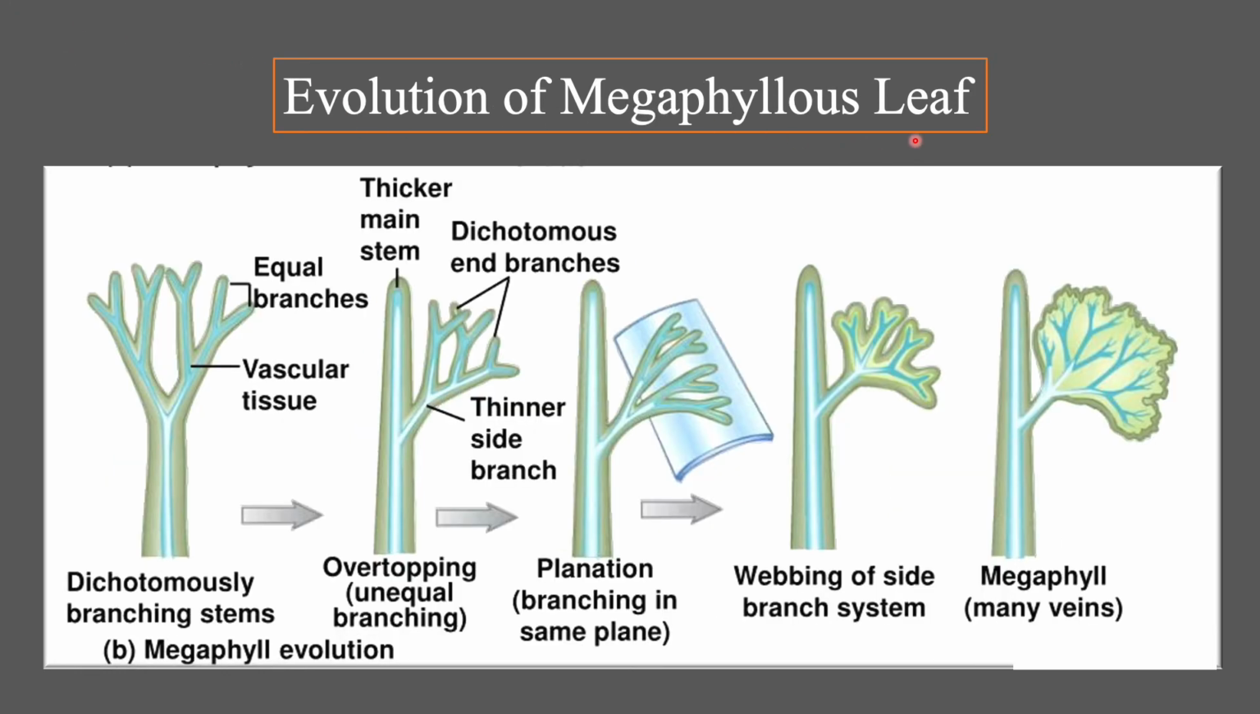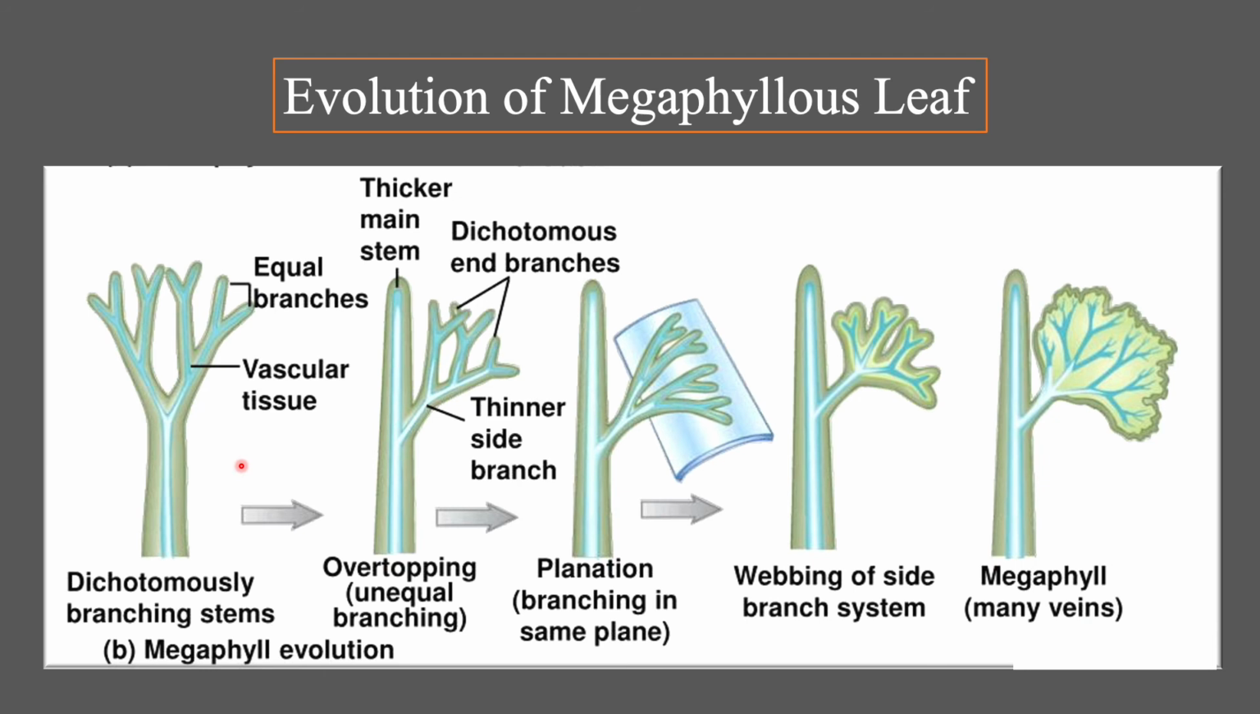Evolution of megaphyllous leaf. When we examine the leaves, we find that they evolved by the evolutionary modification of the forked branching system. Therefore, this hypothesis of evolution of megaphyllous leaf is called the forked branching reduction hypothesis.